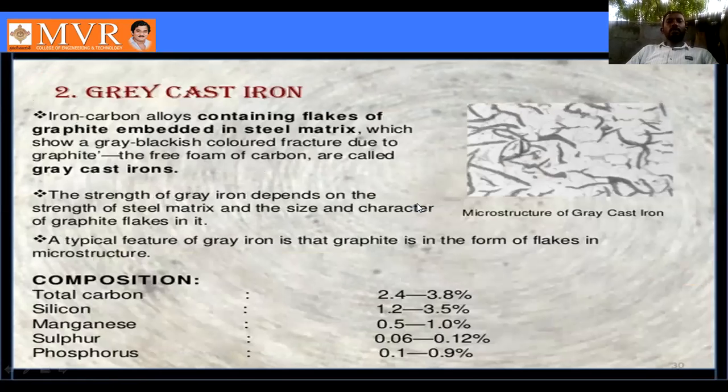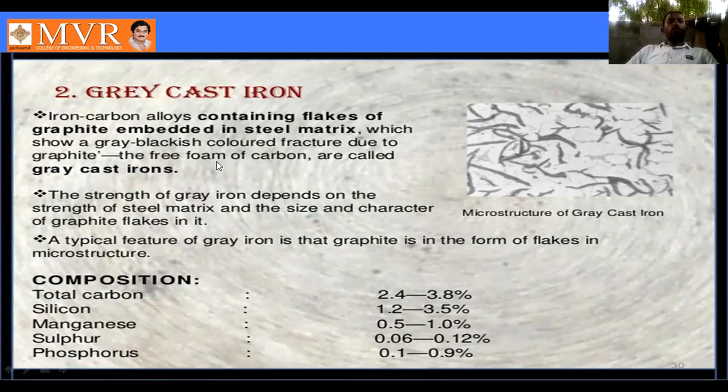The next one is gray cast iron. Gray cast iron is an iron carbon alloy containing flakes of graphite embedded in a steel matrix. The steel matrix is formed in this gray cast iron, which shows a gray blackish colored fracture due to graphite. We can see this in the diagram.